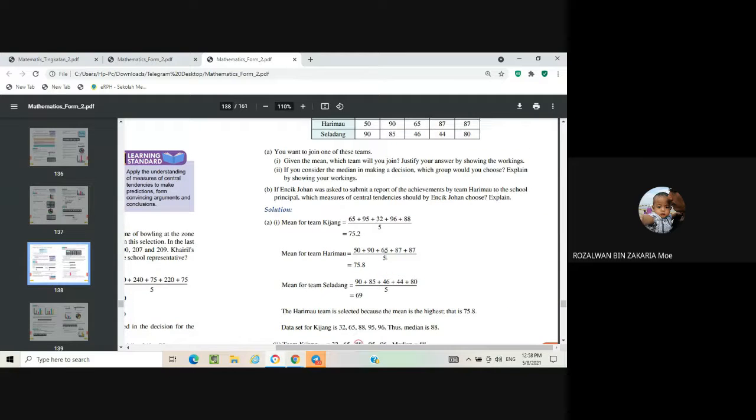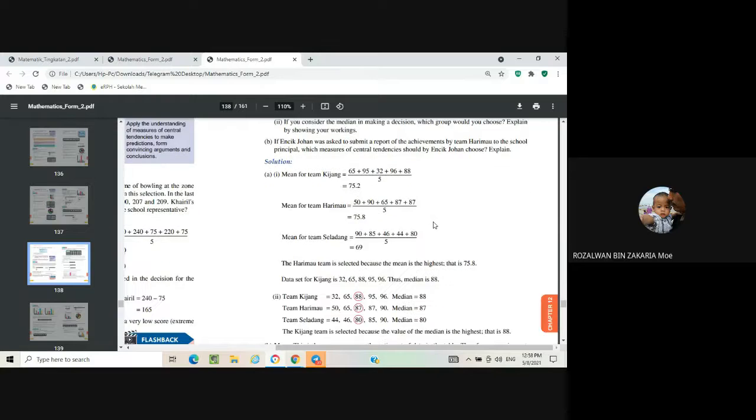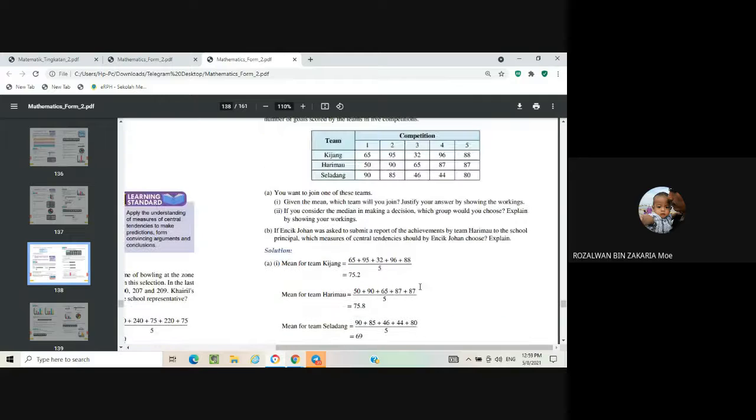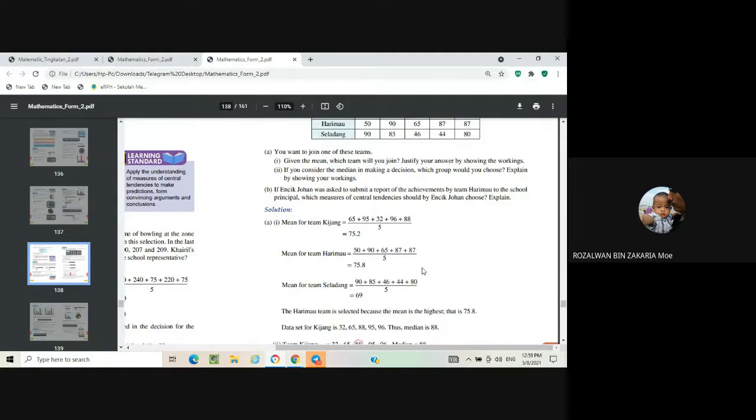Okay, now look at B. If Encik Johan was asked to submit a report of this achievement by Team Harimau to the school principal, which measure of central tendency should Encik Johan choose? Explain. So it is mean. Why mean? Because mean uses the entire set of data in the table. Therefore, mean is most appropriate because there is no extreme value in this set. If you see the score here, that's why we can use mean to better measure the center of the tendency.